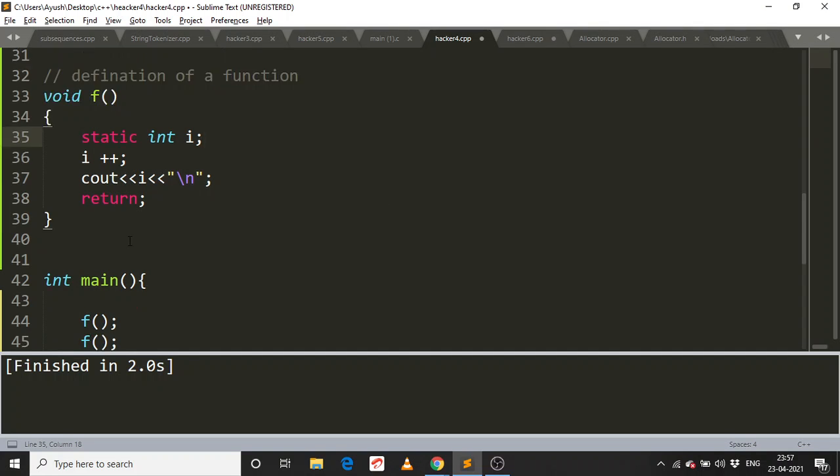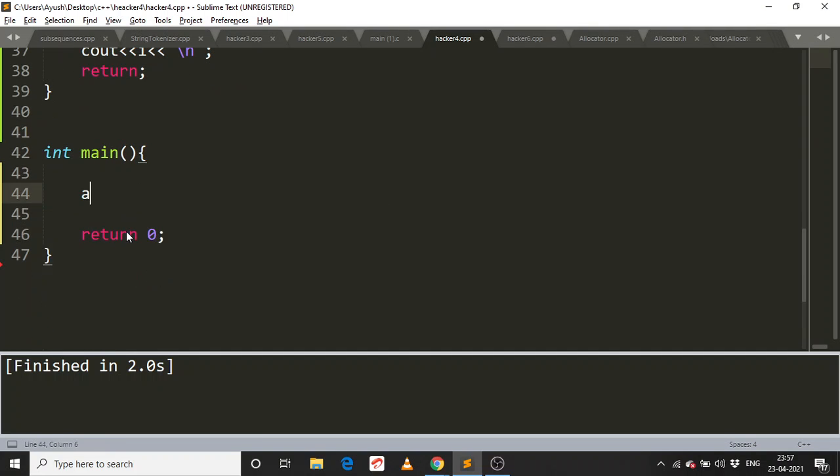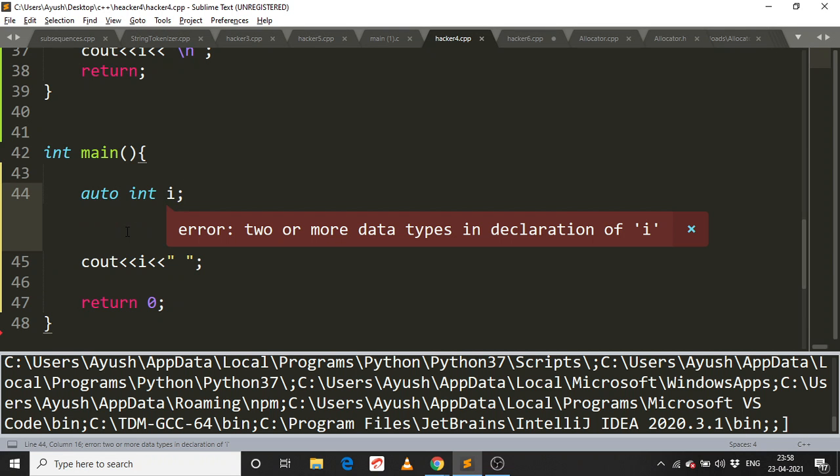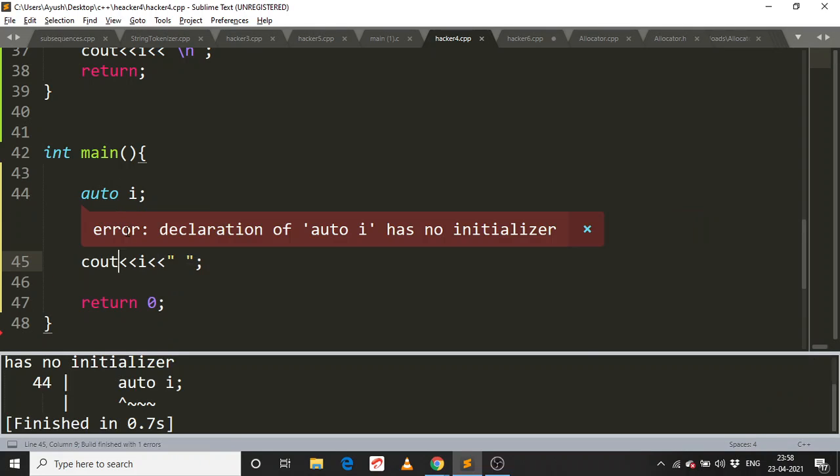So, let's look at auto i, and let's look at cout i. So what value do we get? Oh, sorry, I have declared it also. There is no initialization.